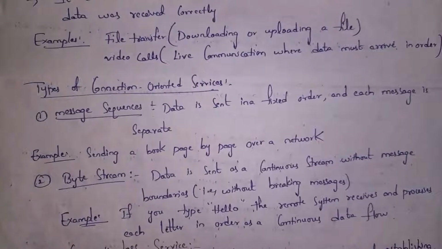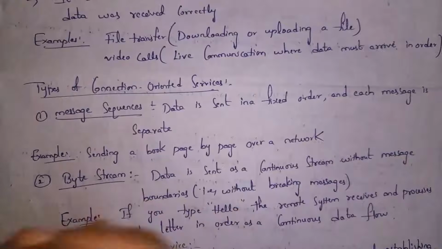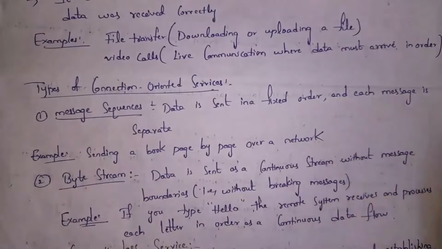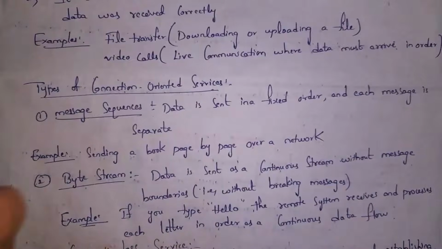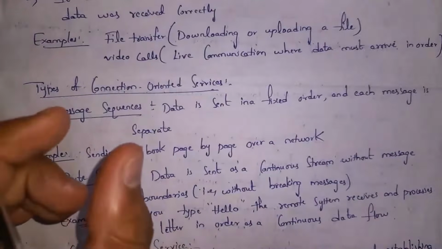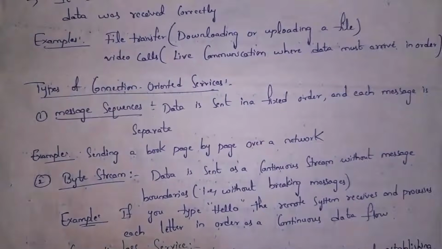And second one is byte stream. Guys, in byte stream, complete data is sent in sequence without breaking the data. Byte stream will not break the message. It will send the complete message in sequence. For example, if you consider message sequence, I want to send "how are you". So "how" is one part. At first it will send "how", then "are", then it will send "you". Like that in message sequence, data is sent as parts. Whereas in byte stream, without breaking the message, data is sent as a continuous sequence.